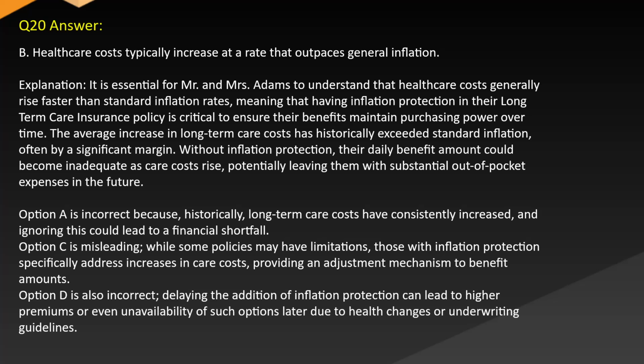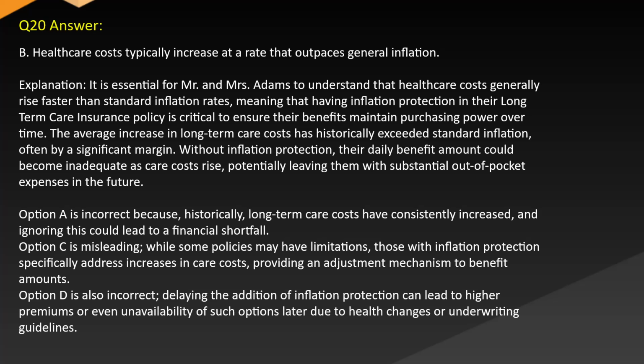Without inflation protection, their daily benefit amount could become inadequate as care costs rise, potentially leaving them with substantial out-of-pocket expenses in the future. Option A is incorrect because historically long-term care costs have consistently increased, and ignoring this could lead to a financial shortfall.